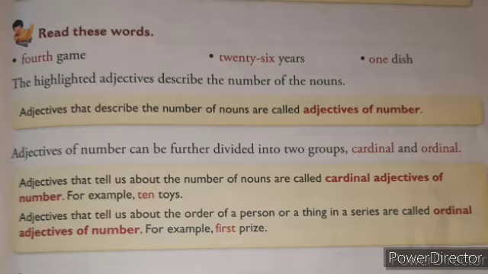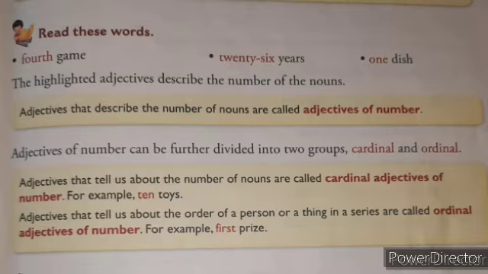Now here see, fourth game, 26 years, one dish. The highlighted words fourth, 26, one, these adjectives describe the number of the nouns. Which game? Fourth game. How many years? 26 years. How many dishes are there? One dish. So fourth, 26, one are the adjectives that describe the number of nouns, so they are called adjectives of number.